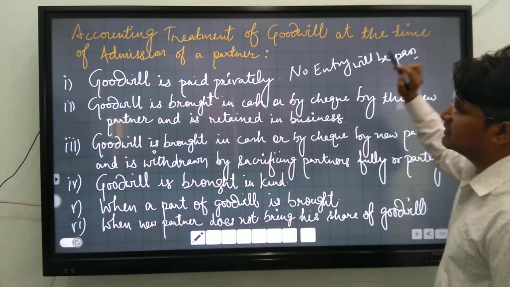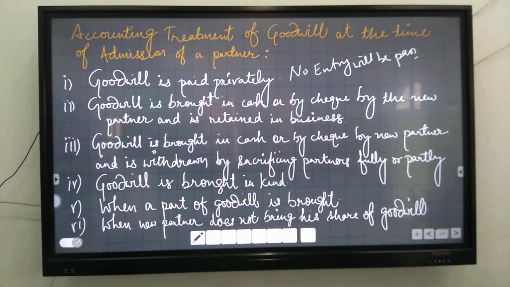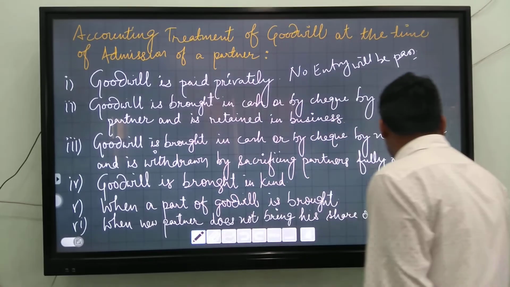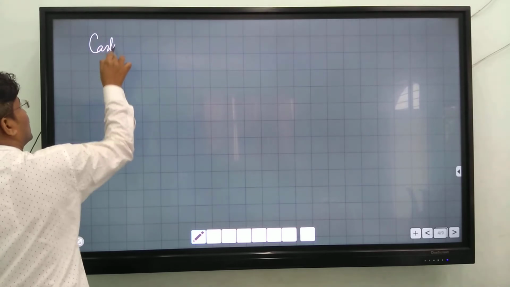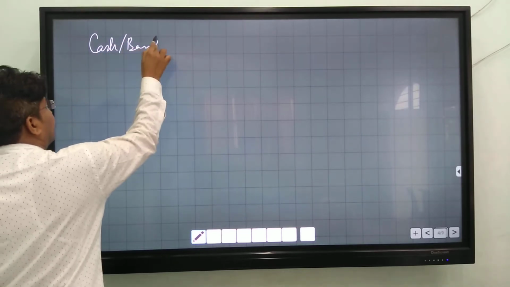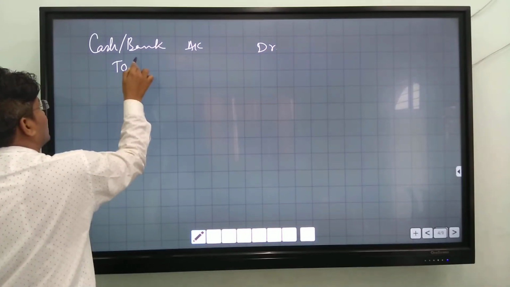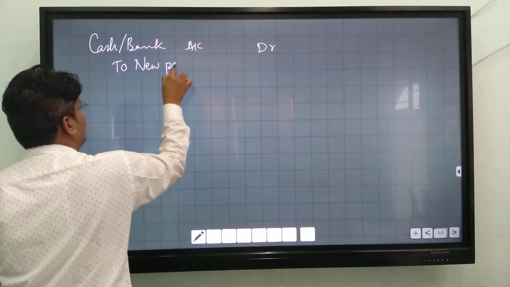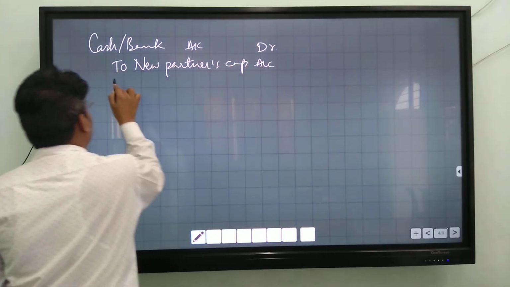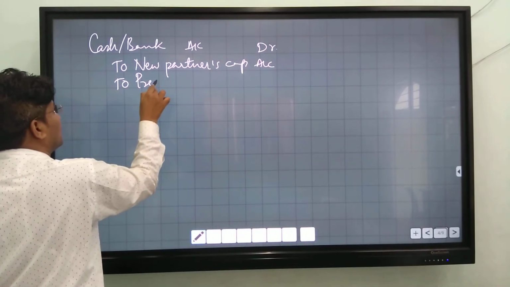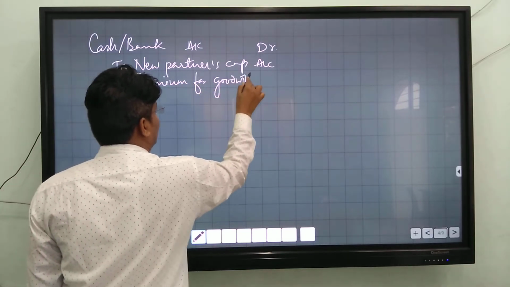Next is goodwill is brought in cash or by cheque by the new partner and is retained in the business. You have to pass an entry for this. Entry: Cash or Bank Account debit, to New Partner's Capital Account, and you will write, to Premium for Goodwill Account.